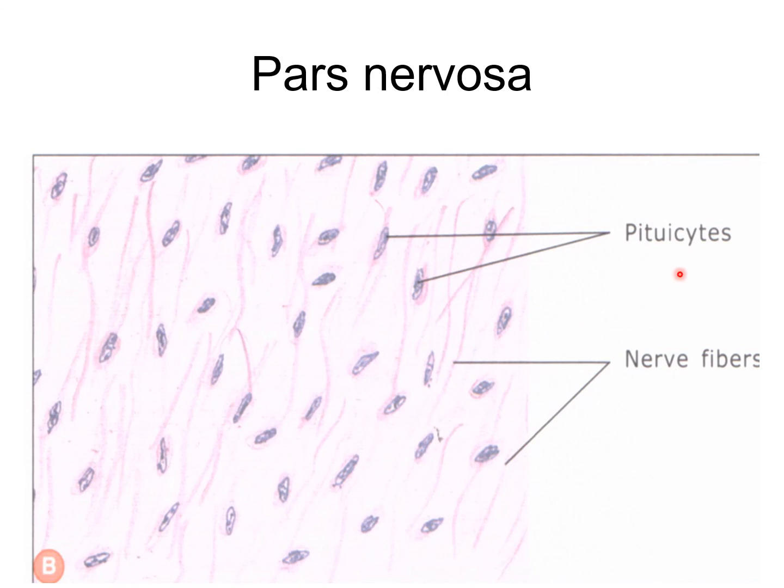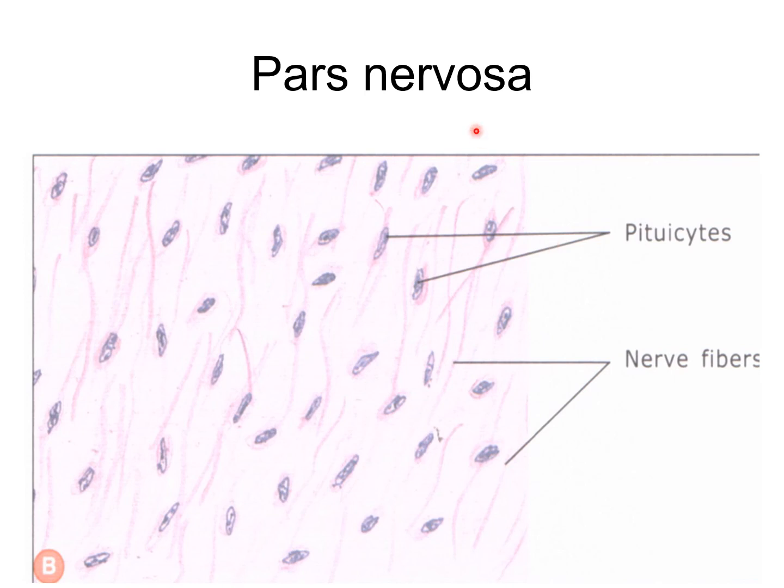Here you can see the pituicytes and nerve fibers of the pars nervosa. You can identify the presence of the nucleus of the pituicyte. Then there are blood vessels and nerve fibers. So the identification point of the hypophysis cerebri is that it consists of three main parts. Pars anterior is cellular, pars intermedia is variable in structure, and pars posterior consists of fibers and is lightly stained. So these are the pars anterior and pars nervosa.